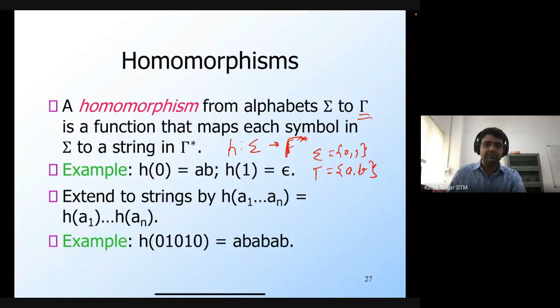Here's an example. We have defined H before, so this is the definition of H. H of the string 01010, which is a string in sigma star, is defined by looking at every individual symbol and simply applying H to each one. H of 0 is AB, H of 1 is epsilon. So you will get three repetitions of AB, and epsilon concatenated with anything is the original string itself, so epsilon is not present. You'll get AB, AB, AB.